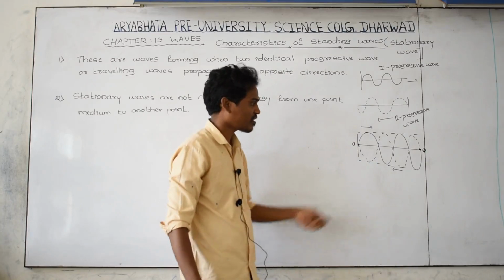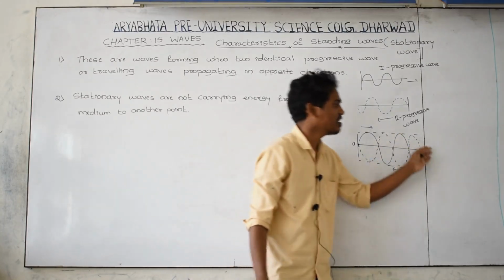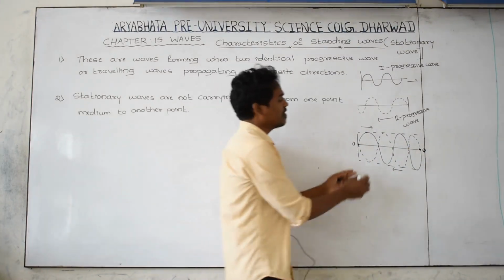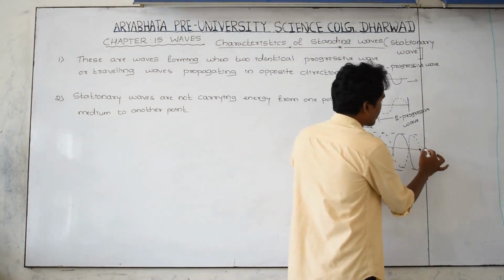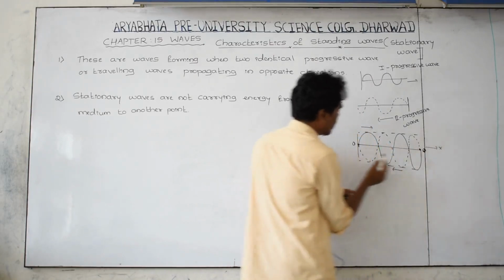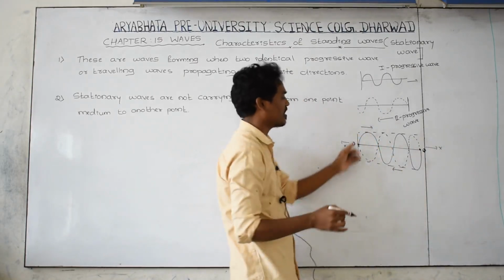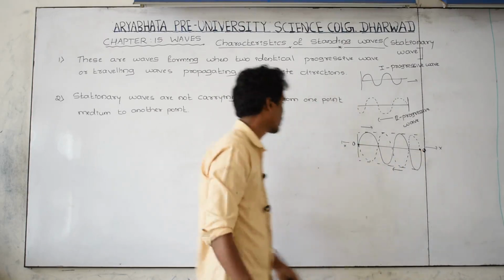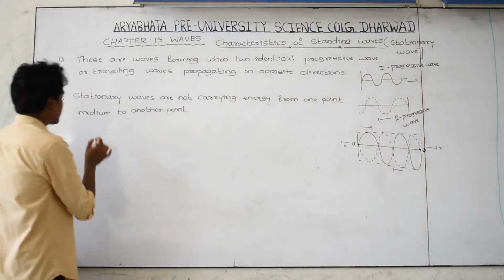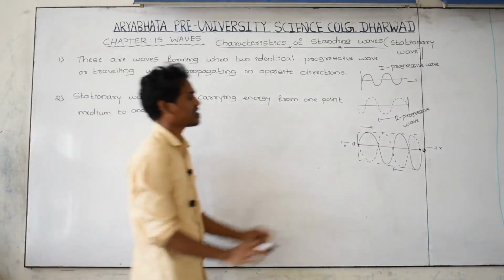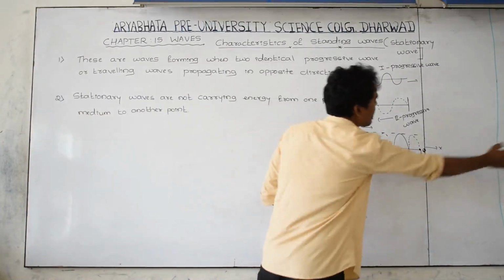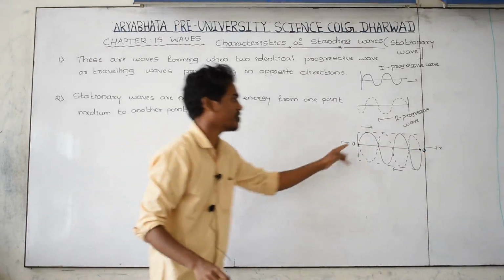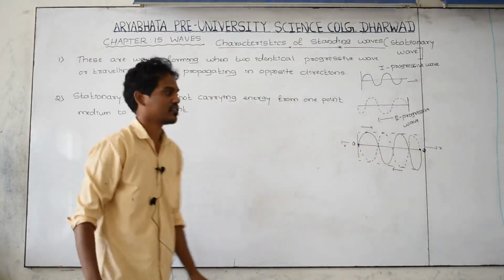It means this wave is not carrying energy in the forward or the backward direction. The energy is stored between the first point and the second point. This is the meaning of stationary waves not carrying energy: the wave is confined between the first point and the second point.